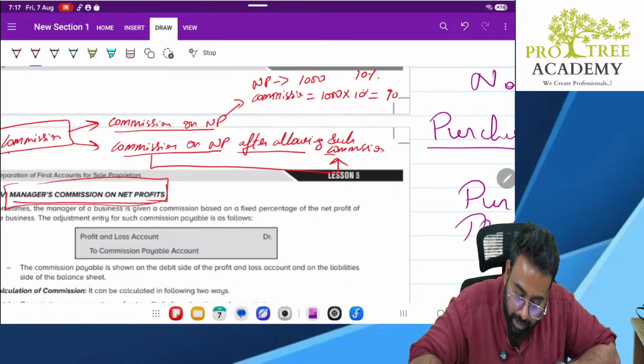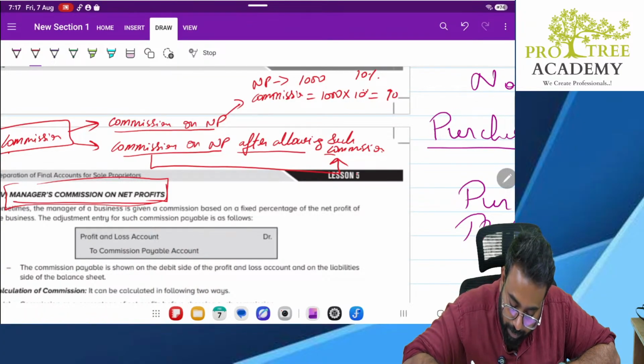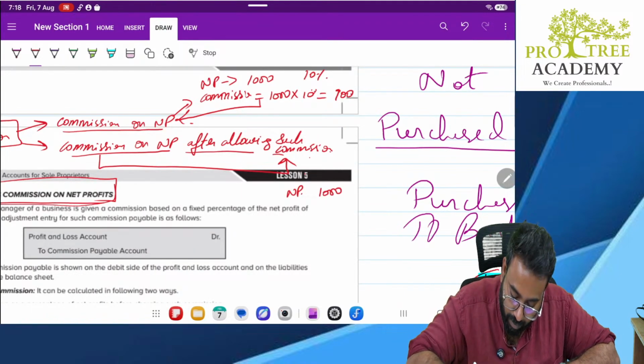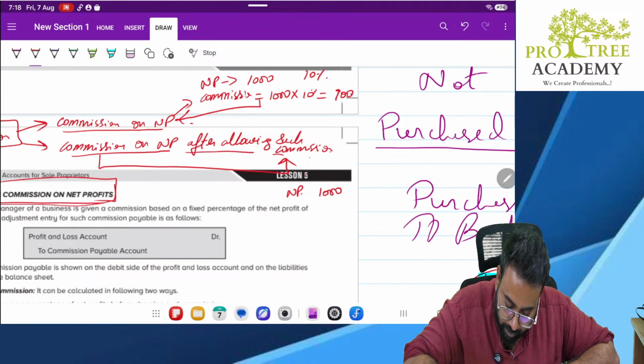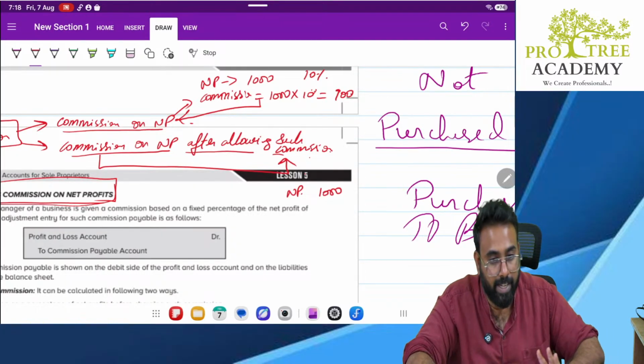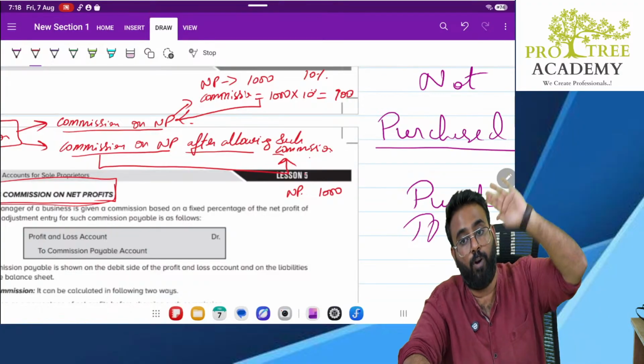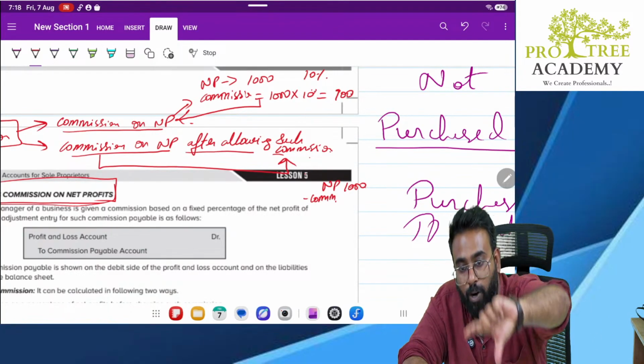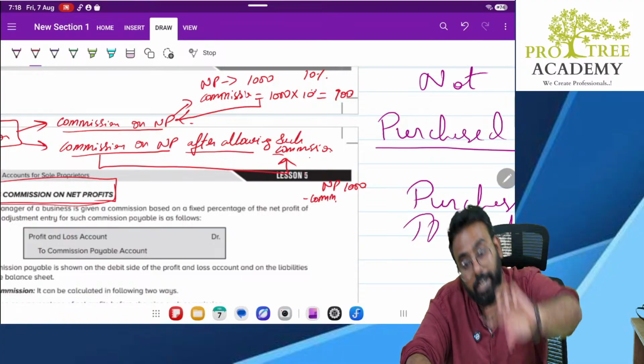Okay. Now under this method, what happens, sir? Under this method, 1000 is your net profit. And there is a commission. How much is the commission? Sir, they are telling after net profit, after deducting the commission, what net profit will remain? No, sir. On that net profit, commission.